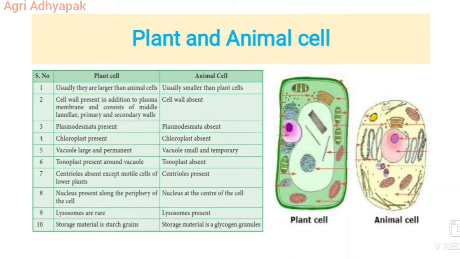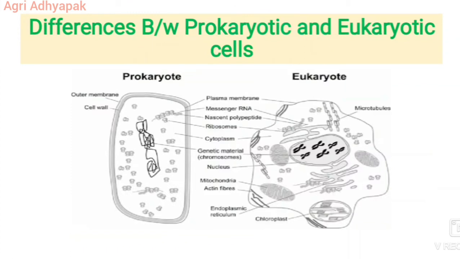In plant cells, the nucleus is present along the periphery of the cell. In animal cells, the nucleus is at the center of the cell. The storage material is starch grains in plants, while in animals the storage material is glycoproteins. Next, we will see the cilia, which are mostly absent in plant cells. They are present in most animal cells. Then the mode of nutrition is primarily autotrophic in plant cells, but in animal cells it is heterotrophic in nature.